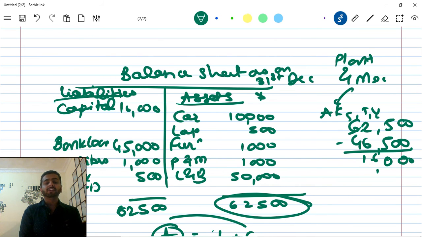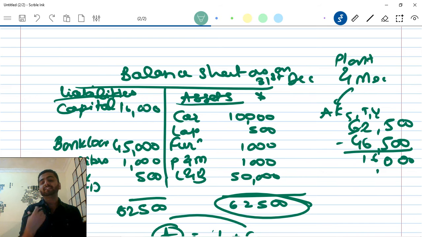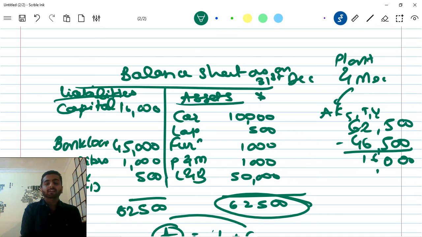This is my position, as in how much I have and how much I owe. I owe as in how much I am supposed to pay to any person and how much I am worth. So this is a statement that is called statement of financial position, or it is also called balance sheet. It represents the firm's, as in business, financial position at any point of time. Whatever the day is, you can calculate it accordingly.